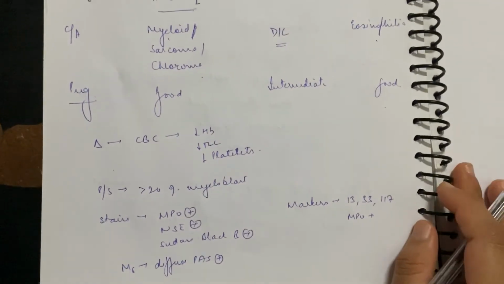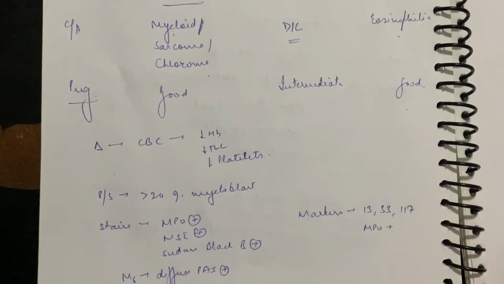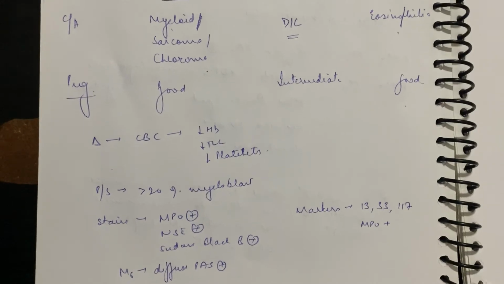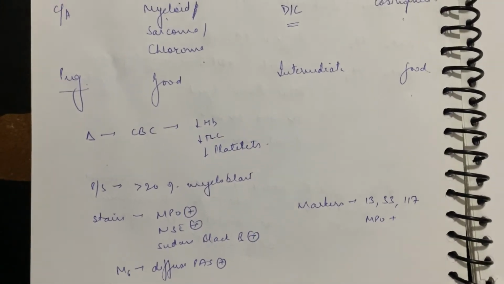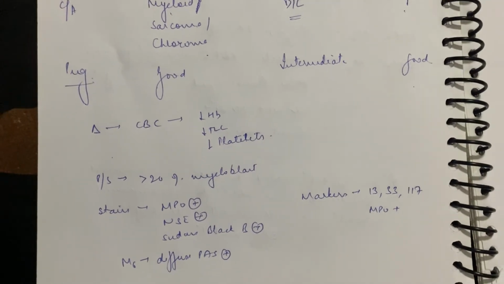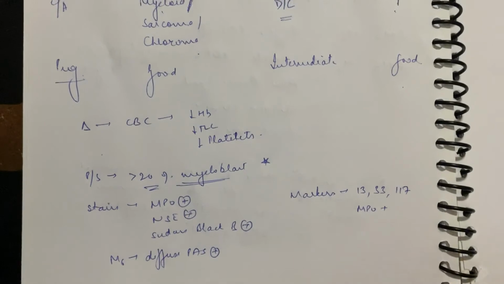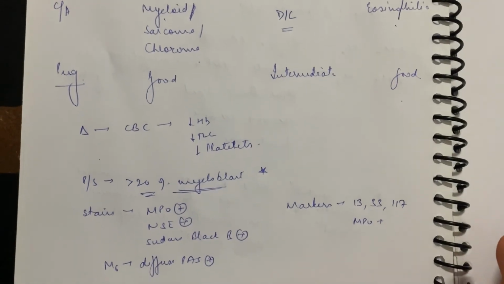Coming on to the diagnosis, like how you'll get to know कि AML है, तो CBC में hemoglobin कम, TLC कम, platelet कम. On peripheral staining, myeloblasts are more than 20%. तो this is important है ना, इसके बारे में हम आगे बात करेंगे, लेकिन it's just a short review, so it's easy for you.